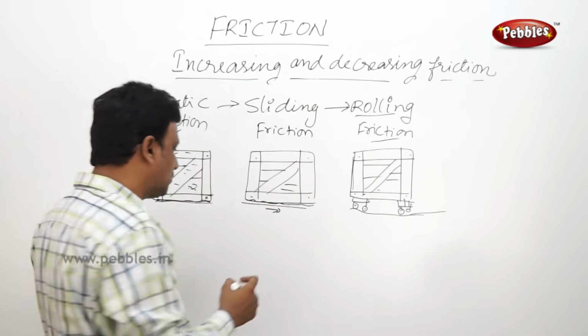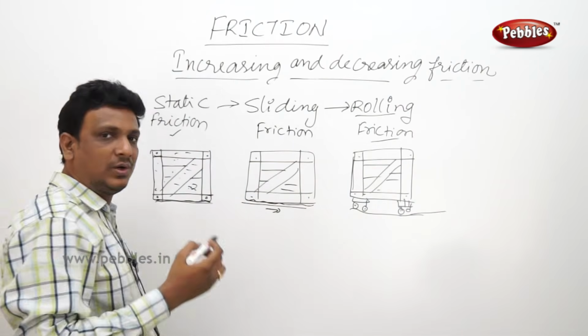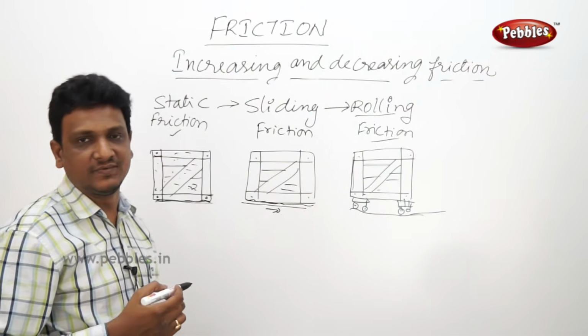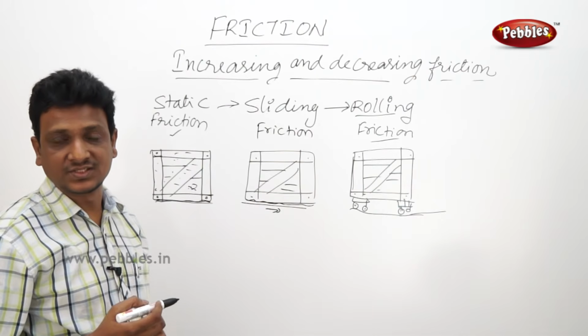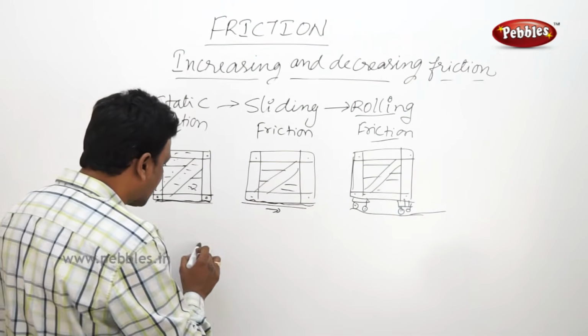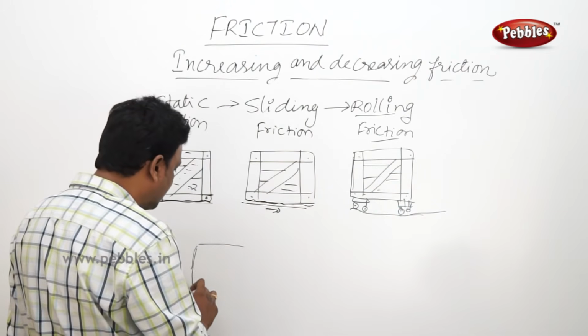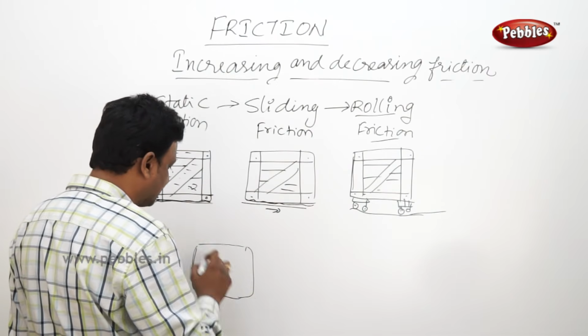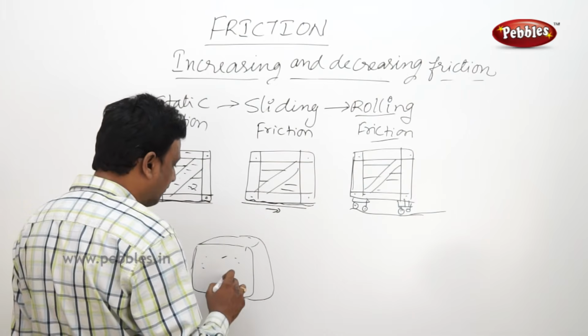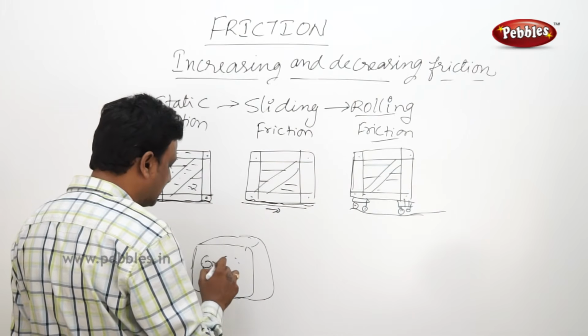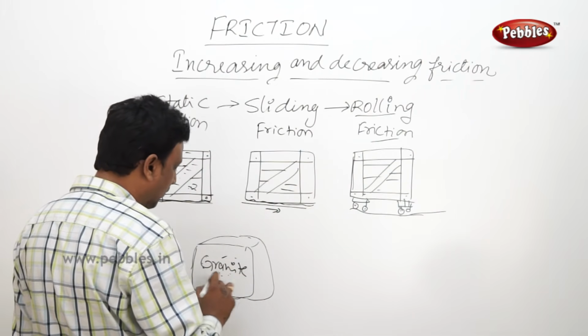You know that in olden days, when there was no machinery, when there were no vehicles for construction or transport, they used to carry very heavy items for construction. Say for example, these kinds of huge granite blocks.